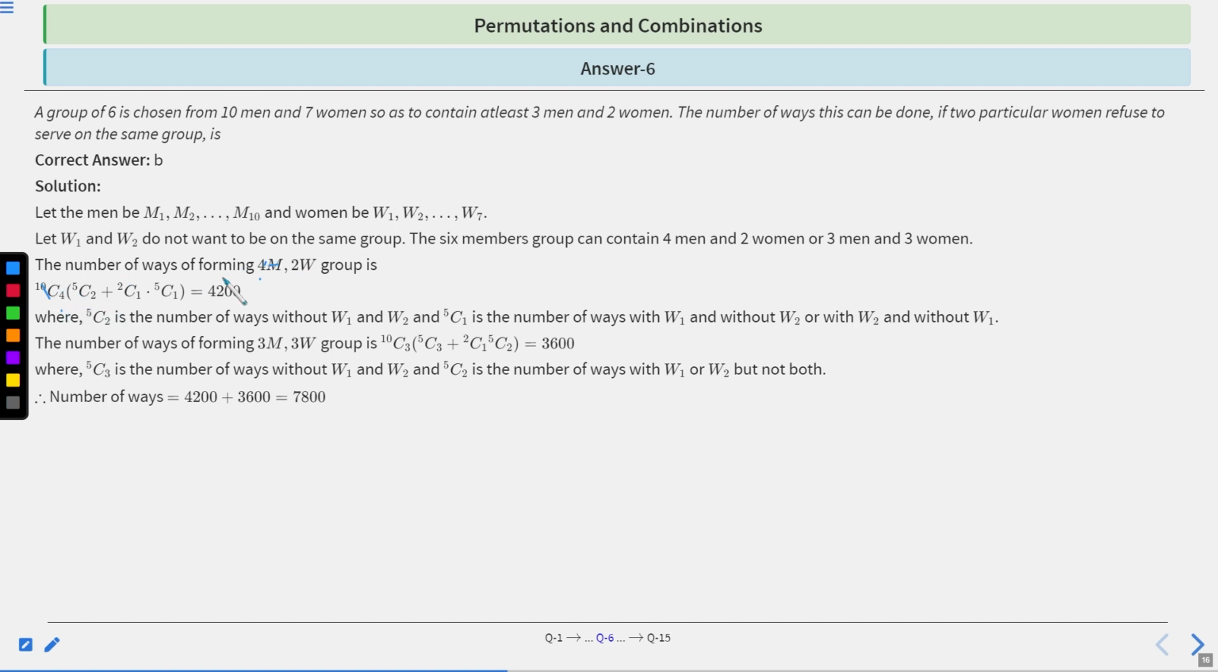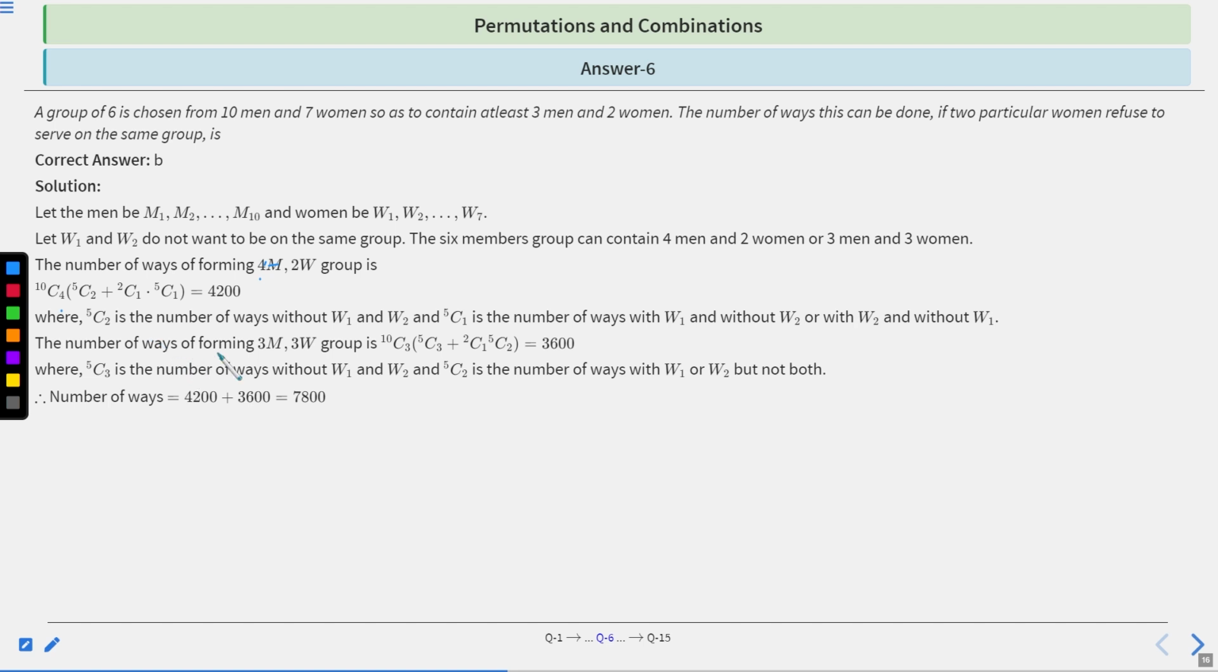Now let's select 2 women, right? 2 women can be selected as 5C2 plus 2C1 into 5C1, clear? Where 5C2 is basically the number of ways without W1 and W2, right? We have removed W1 and W2, after that it is 5C2. And 5C1 is the number of ways with W1 and without W2, or with W2 and without W1, right?